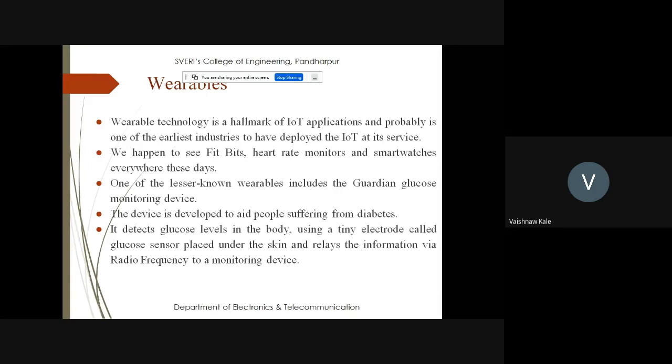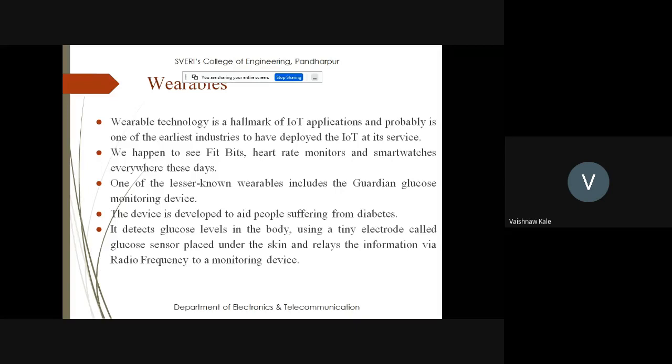One of the lesser known wearables includes the Guardian glucose monitoring device. So you can also monitor, because a glucose sensor is also there. The glucose monitoring device is very important for sugar patients. So you can also have a view about how much the sugar level is. The device is developed to aid people suffering from diabetes. So what I'm saying, there is glucose, fructose, and lactose. These three things can also be calculated with the help of smart devices.